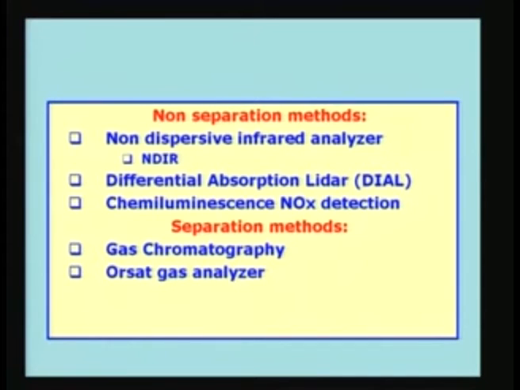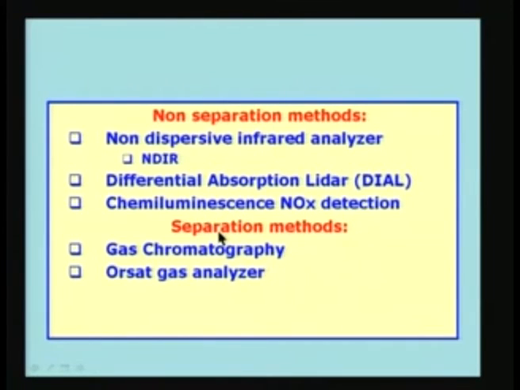So, usually they are clubbed together in the term NOx, and the detection of NOx is very important because it is a highly polluting species which is present because of combustion devices, for example IC engines, gas turbines and so on. They are the producers of NOx in the atmosphere.